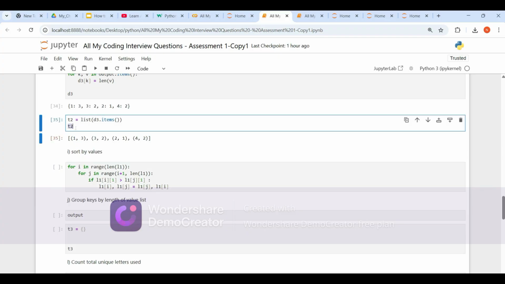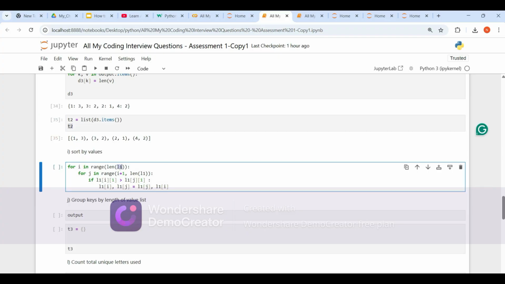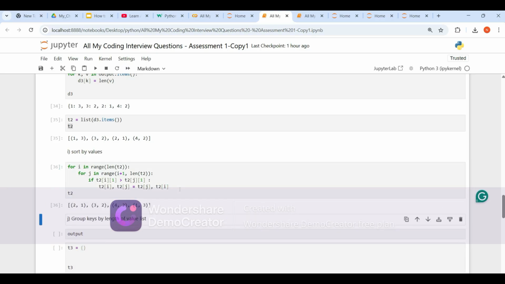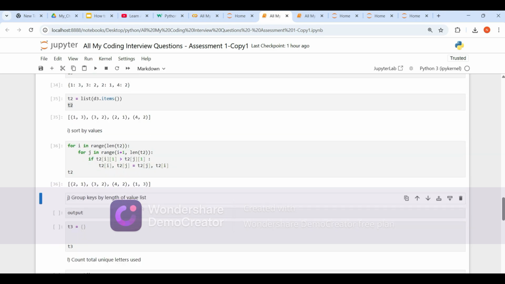I have stored the list in t2. Let's change to t2, everywhere. Based on what they said, based on the values, because of that, it should be 1. Right? Is it sorted now? 1, 2, 2, 3. It's sorted, right?